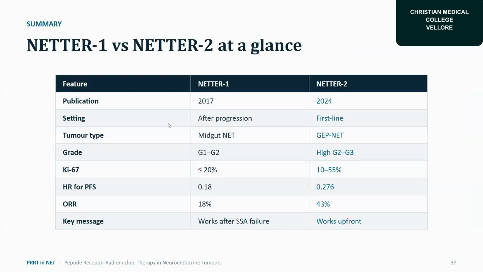So, at a glance, NETTER-1 was published in 2017, NETTER-2 in 2024. Settings: NETTER-1 after progression, whereas NETTER-2 is first line. This is midgut NET, whereas NETTER-2 is gastroenteropancreatic NET; grade 1 and grade 2 here, high grade 2 and grade 3 there. Ki-67 is less than 20% here, 10 to 50% there. The hazard ratio for progression-free survival is 0.18 here and 0.276 there. Then ORR is 18% and 43%.